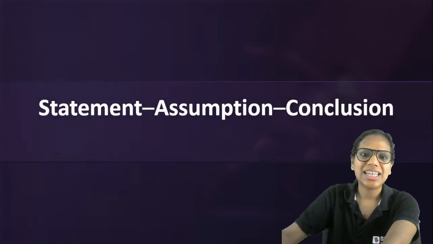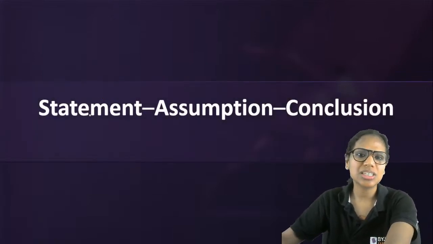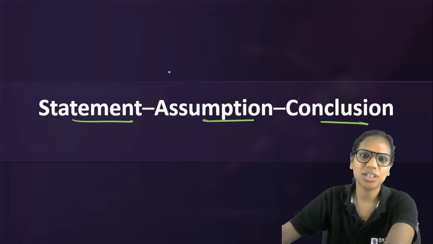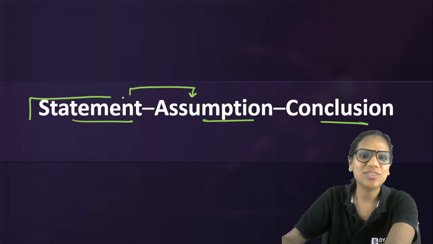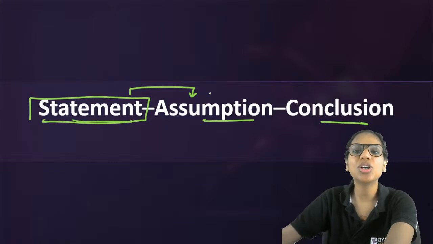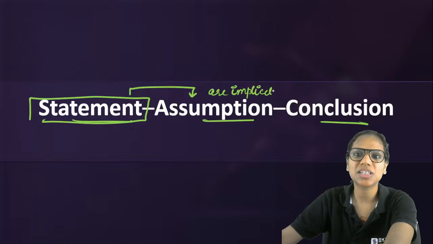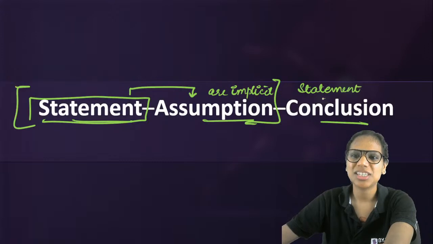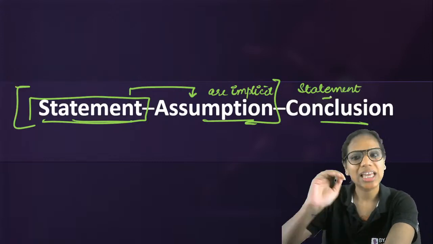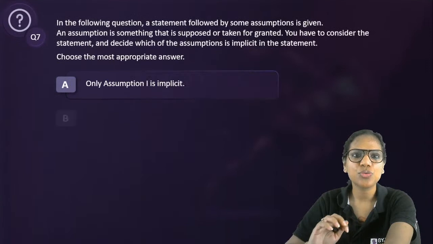Now, statement, assumption, conclusion. This is actually very related to what we have done. Okay, it is critical reasoning only, just that now we will be looking at them in parts. So you will be given a statement and you will be asked what assumptions are implicit in this statement. So statement assumption and statement conclusion, these are two different topics. Okay, statement assumption and statement conclusion. Let's have a look at them. So for instance,